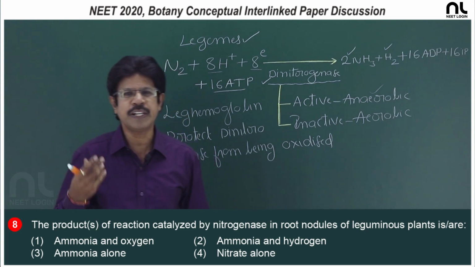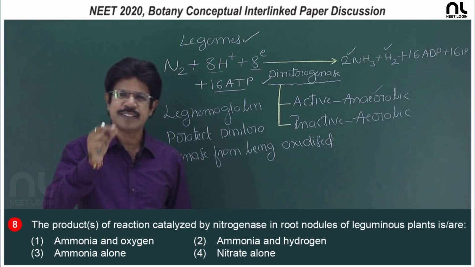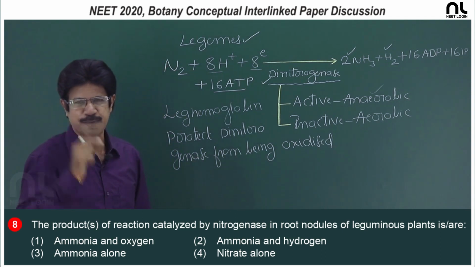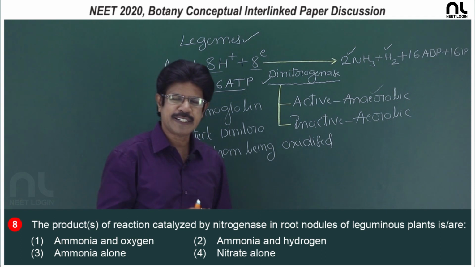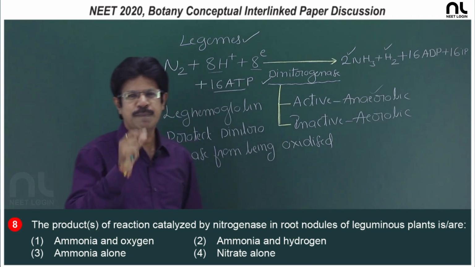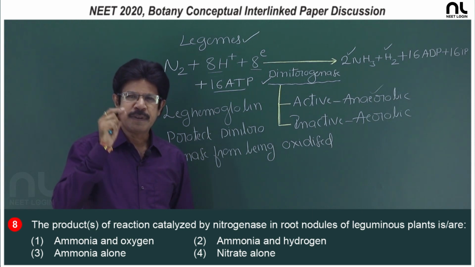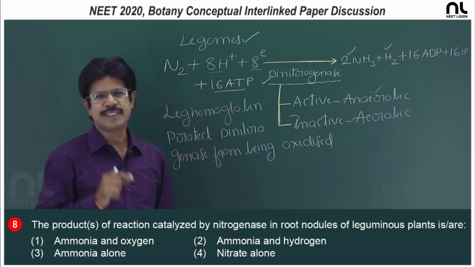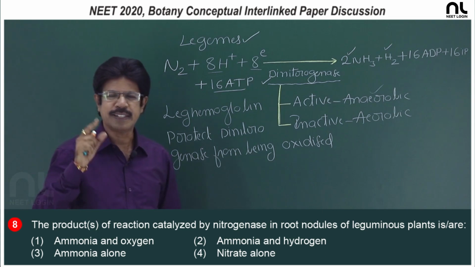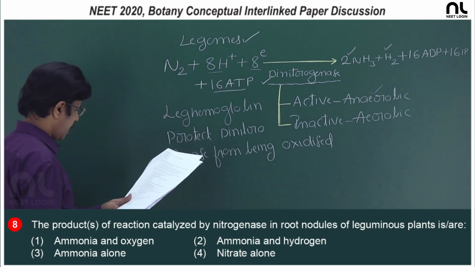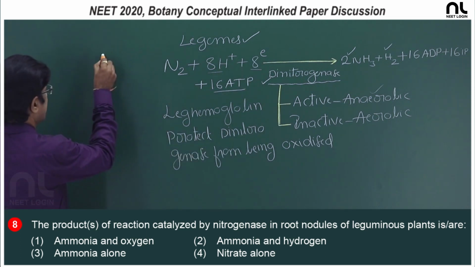In case of the blue green algae, the dinitrogenase is well protected in the heterocyst, a special cell. In case of free living bacteria, hopanoid lipids are supposed to be the preventive barrier for oxygen, that is hopanoid lipids in case of aerobic bacteria. So, the right option is ammonia and hydrogen, the second option.